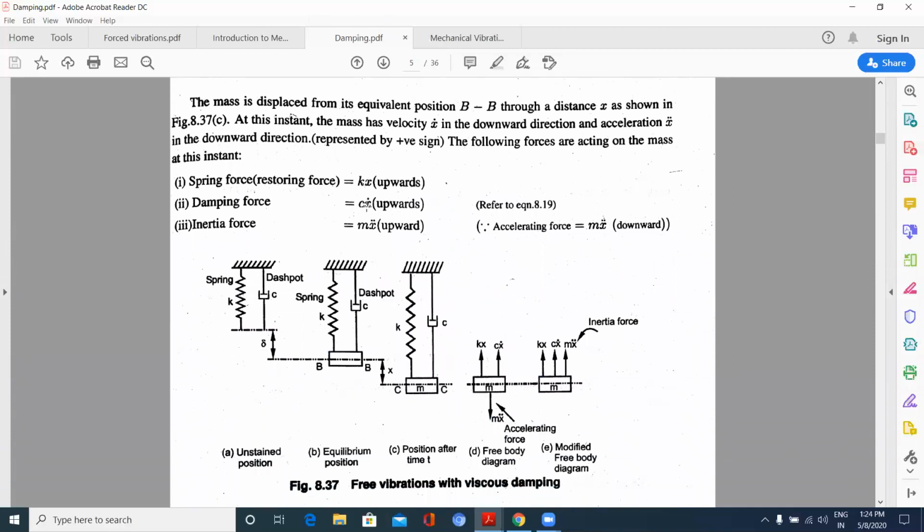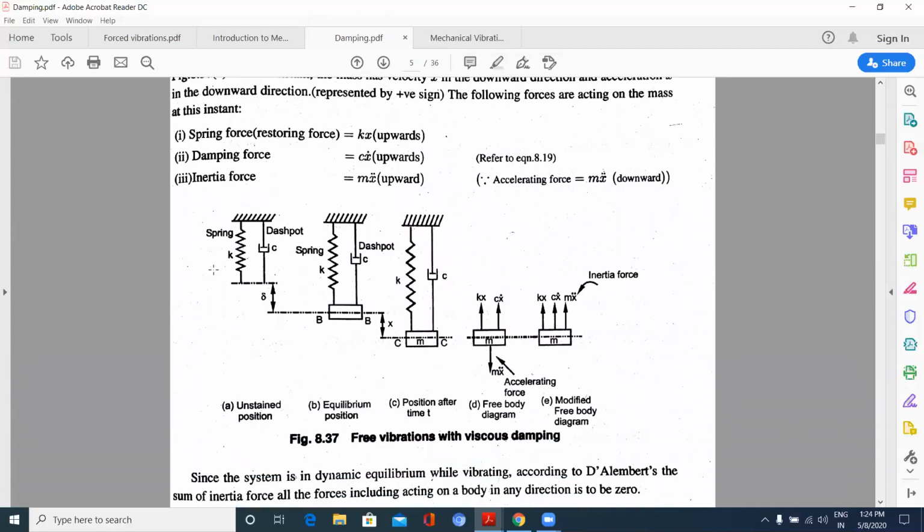Now, similarly here, as previously, this is the spring initially where no mass is attached, having a dashpot or a damper with damping coefficient C. And when mass m is attached to it, you can see it is displaced by delta.